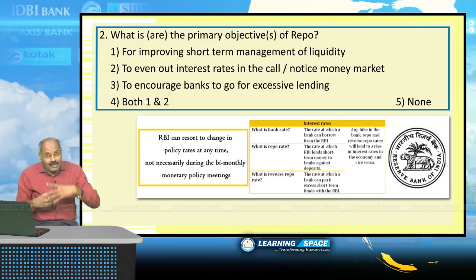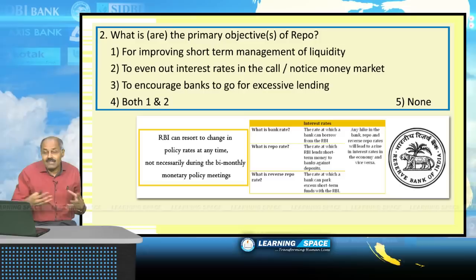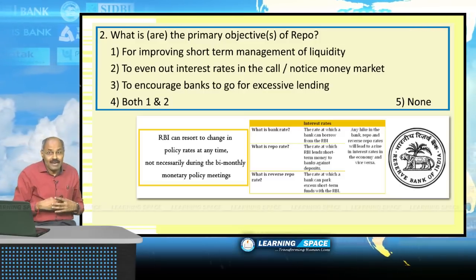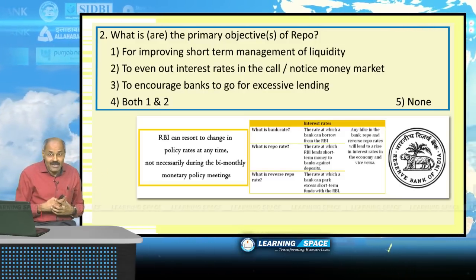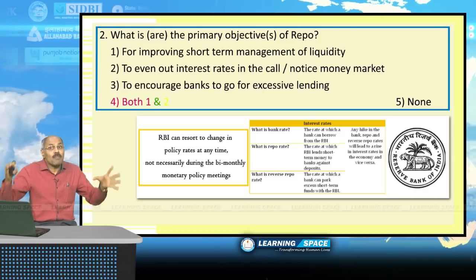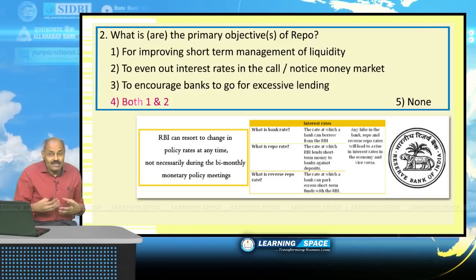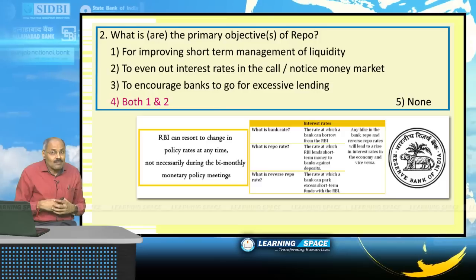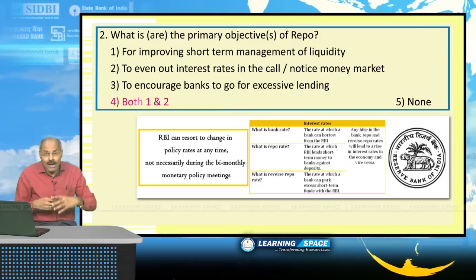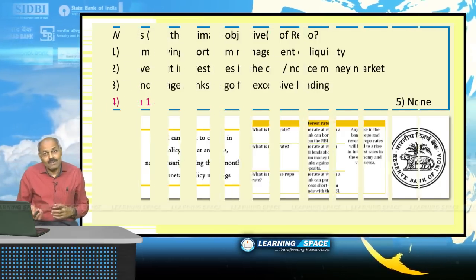The second point is to even out interest rates in the call money market. That means to prevent exploitation by other financial institutions, the volatility of rates will be reduced with this repo and marginal standing facility. Right friends?